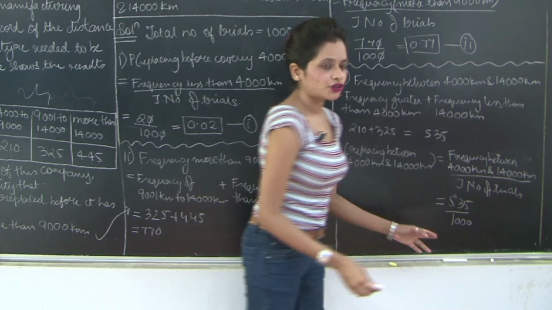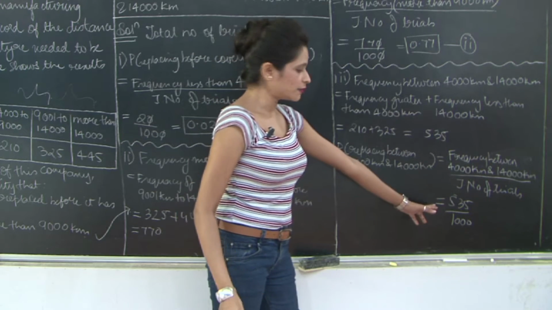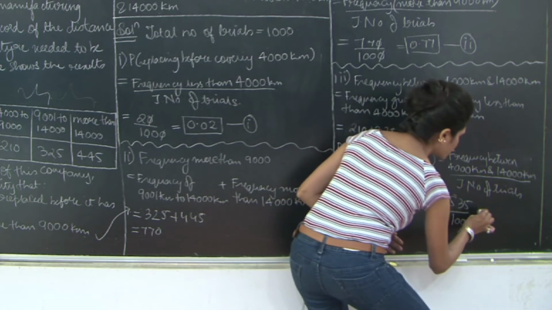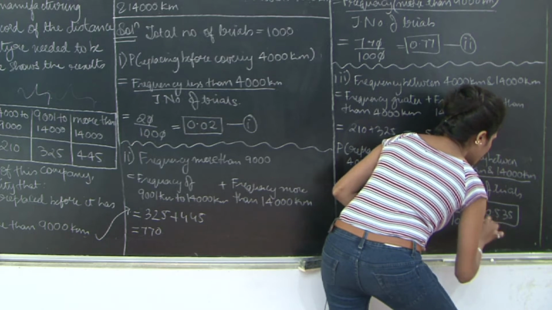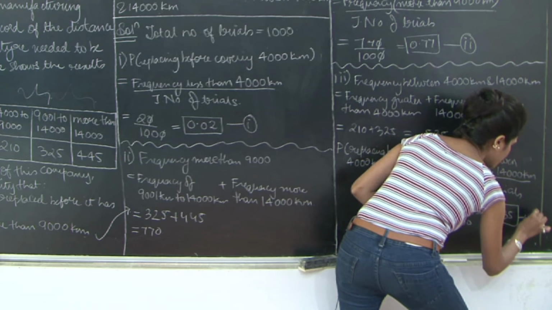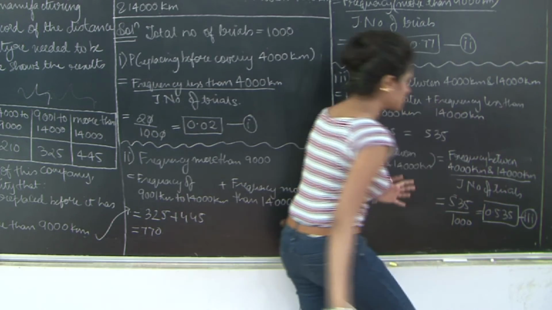Now we need to get rid of these 3 zeros in the denominator. So we're going to shift towards the left in the numerator by 3 decimal places. So this is going to give you 0.535. So this is the solution to your third sub question. And I'm going to highlight it in a box.